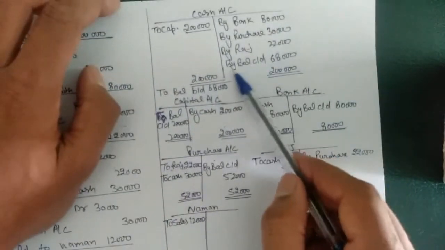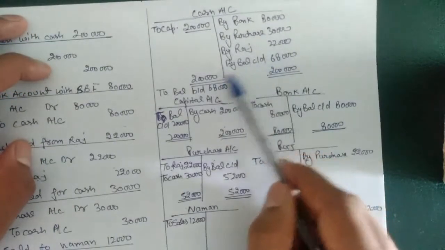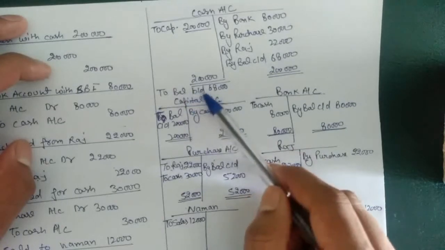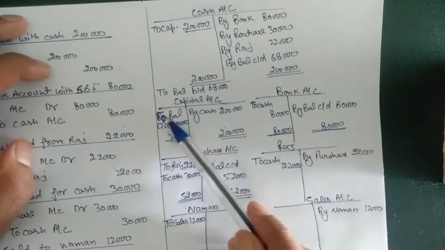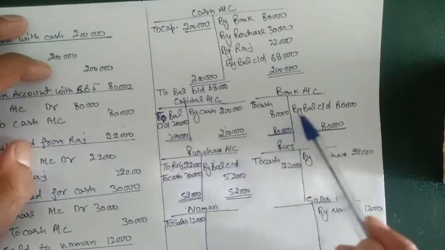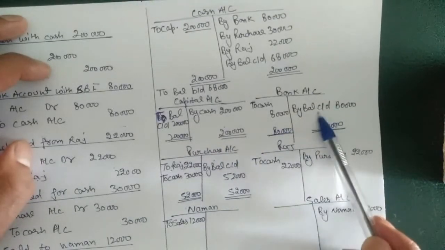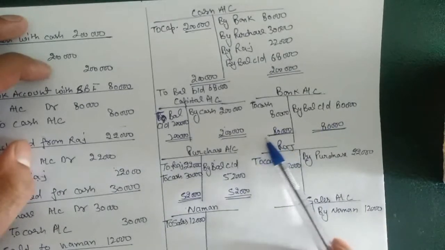In every account we have to post another entry on opposite side of this, like we have posted carry down entry on this side. Then in next month when we are opening account again, the entry will go on this side, to balance BD. So in every account we will do the same, because here we have by balance CD, we will post next month here to balance BD. Here we have by balance CD. When we are going to open in next month, the entry will be to balance BD.